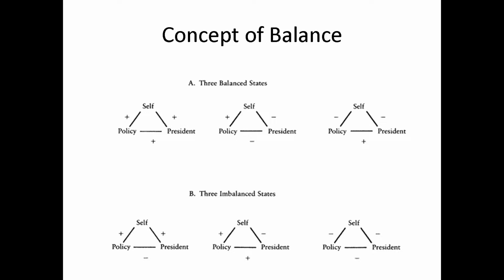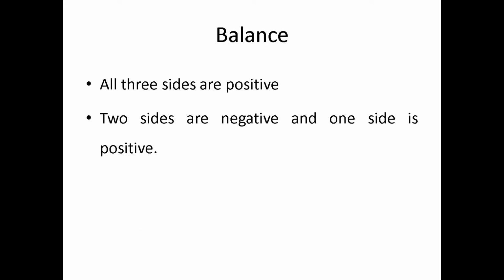In the first imbalanced triangle, all three sides are negative. It is imbalance. Where any two sides are positive and one side is negative, that is also imbalance. Let's have a look into this, my children. Balance law 1 is: all three sides are positive.